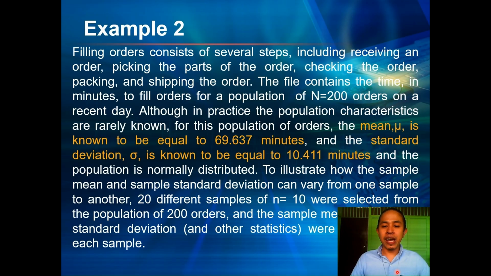To illustrate how the sample mean and sample standard deviation vary from one sample to another, 20 different samples of n equals 10 were selected from the population of 200 orders. The sample mean and sample standard deviation were calculated for each sample. Using those given, we are going to create a confidence interval.